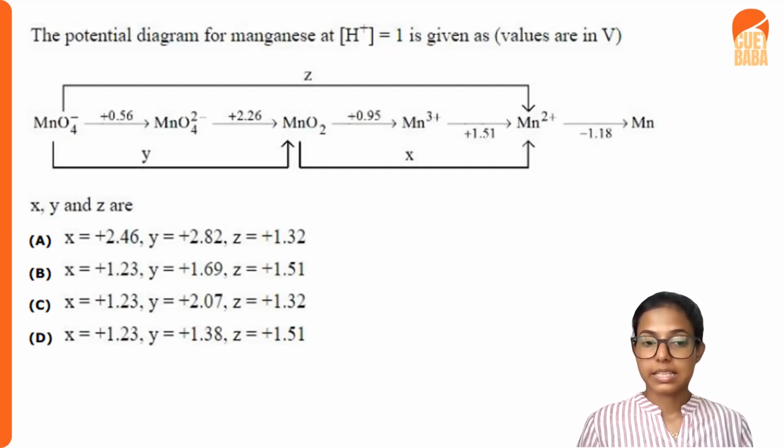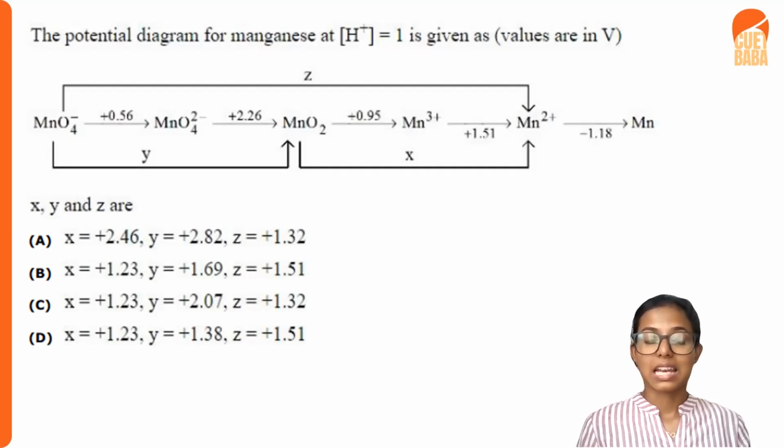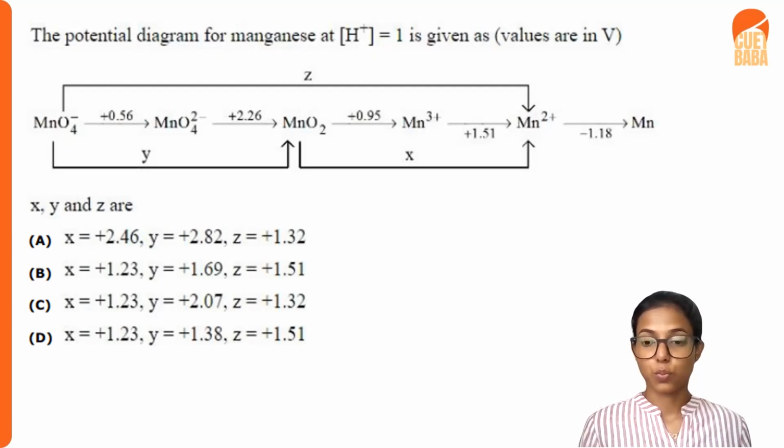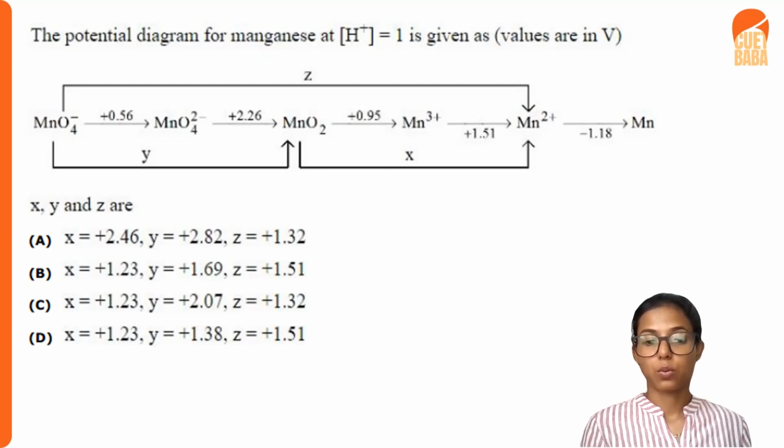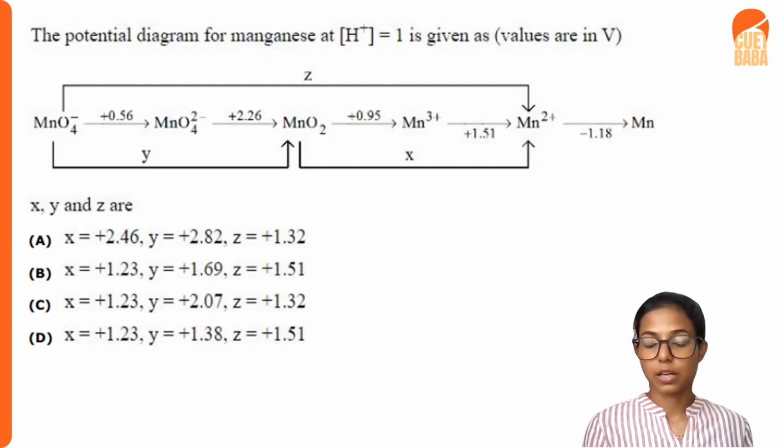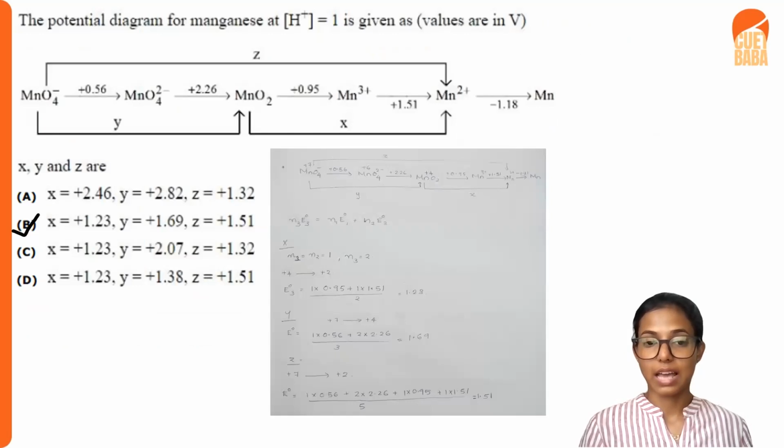And B, the option x equal to 1.23, y equal to 1.69, z equal to 1.51, and C, x equal to 1.23, y equal to 2.07, z equal to 1.32, D, x is equal to 1.23, y equal to 1.38, and z equal to 1.51. We want to find the answer.